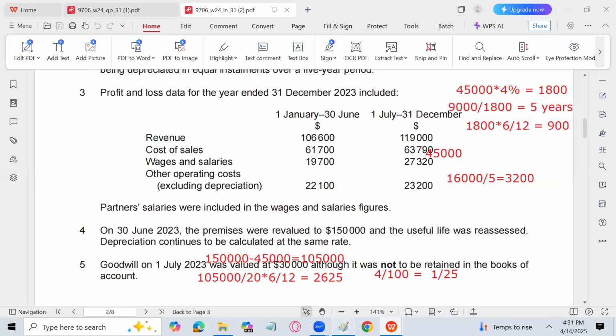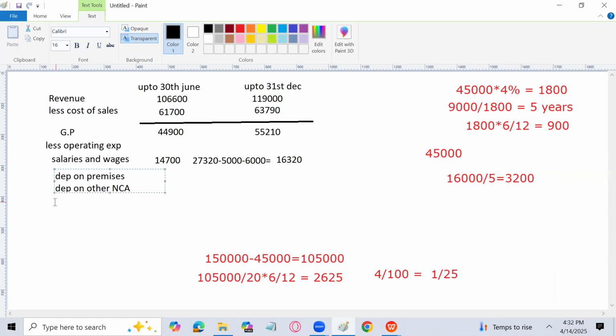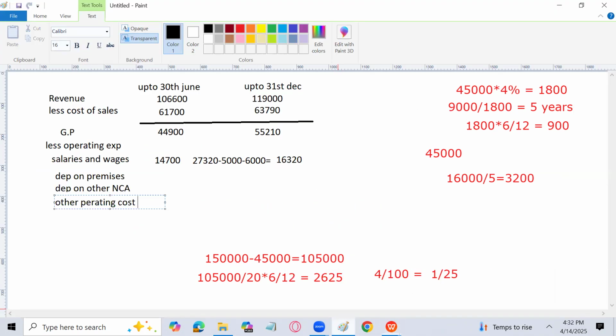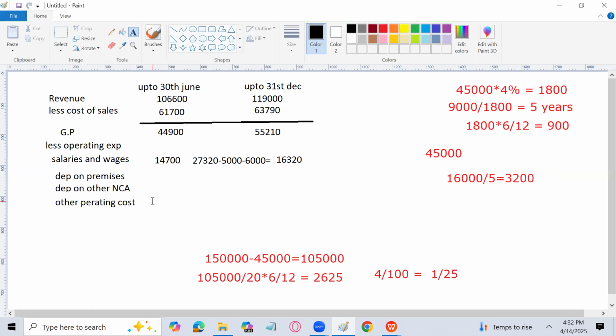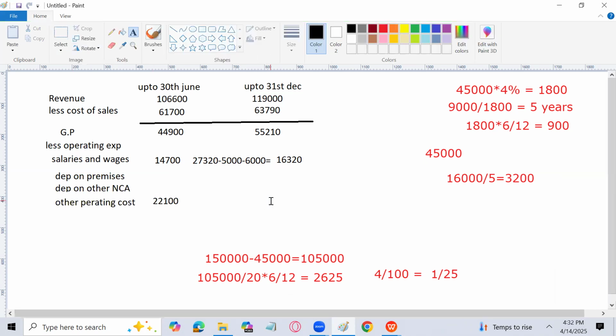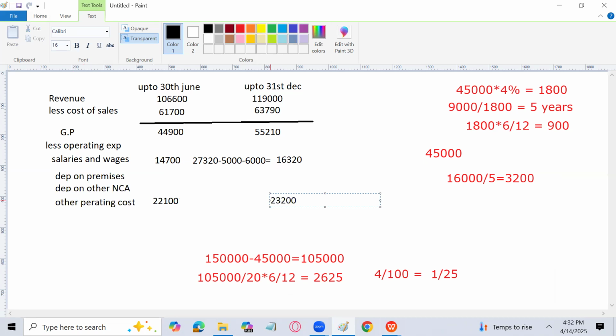So let me write that first. Other operating cost. So I will write separately actually, 22,100 and 23,200.